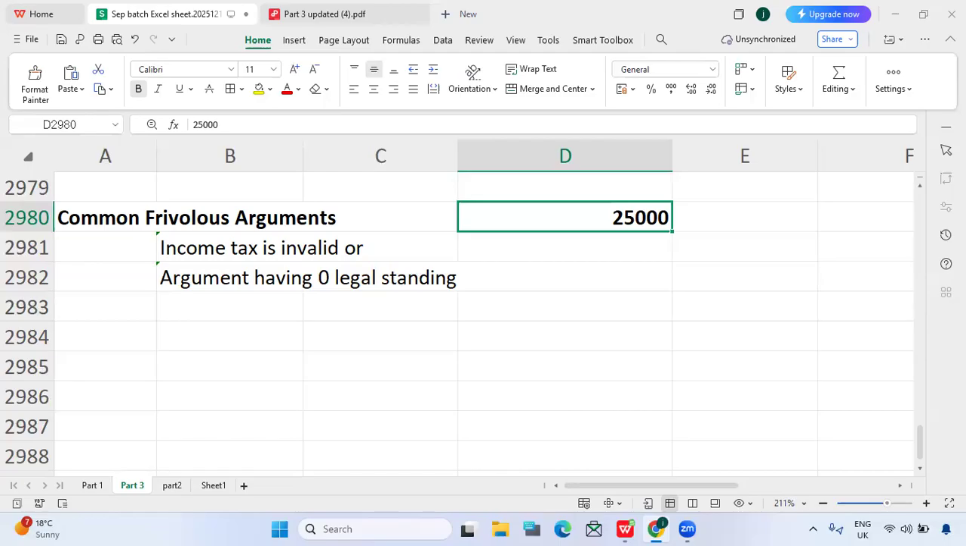In some cases the taxpayer will argue, 'I'm not a person under the IRC,' making these kinds of statements. Or they will say, 'My income is not taxable, so those are unconstitutional.' Those are frivolous. In that case they have to pay penalties.